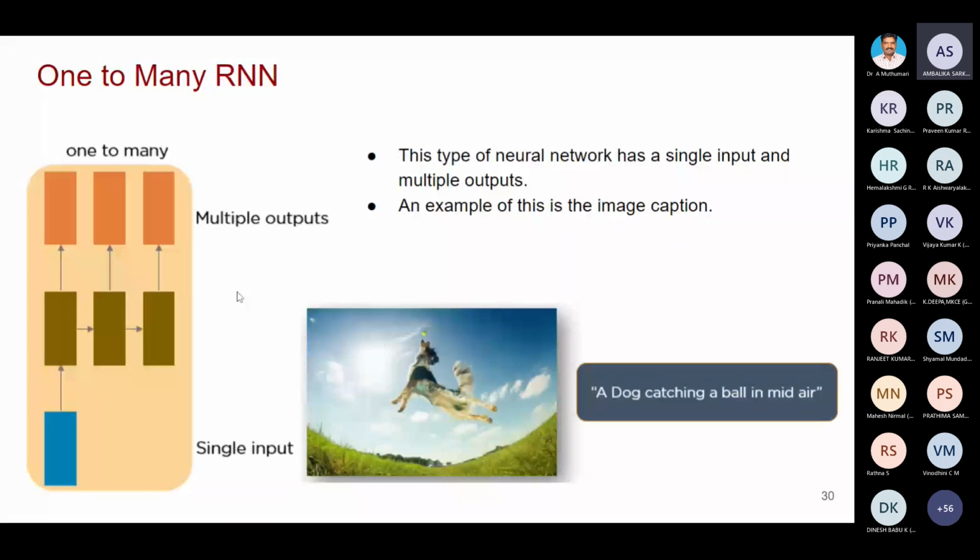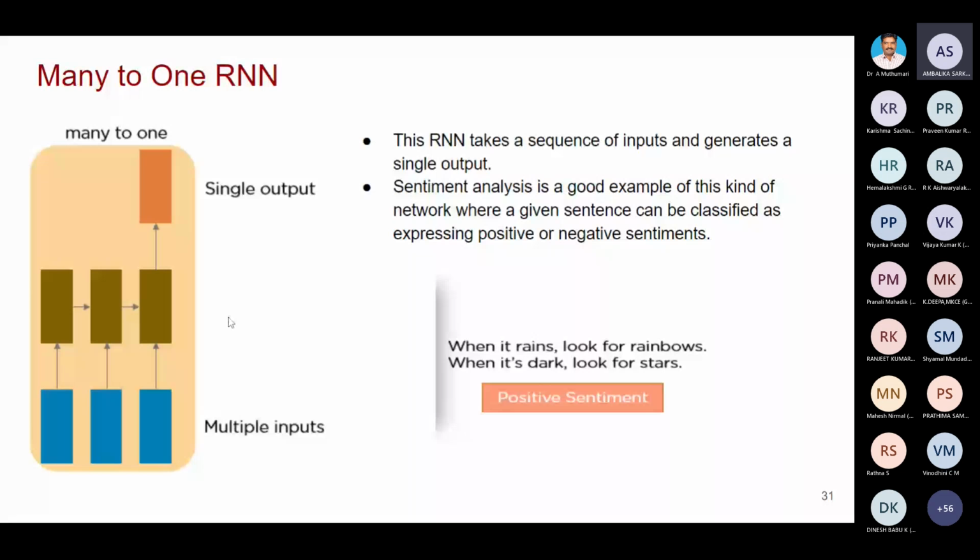Then this is many-to-one RNN. You see this example, sentiment analysis. Many sentences will be given. From the given sentences, you have to find out the sentiment. If you are working in data mining, people may be very familiar with this one. From the group of sentences, you find out whether the sentiment is positive, negative or neutral.